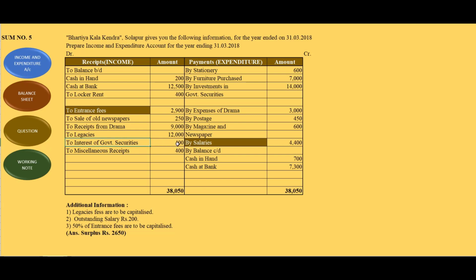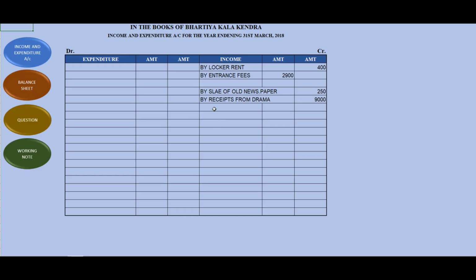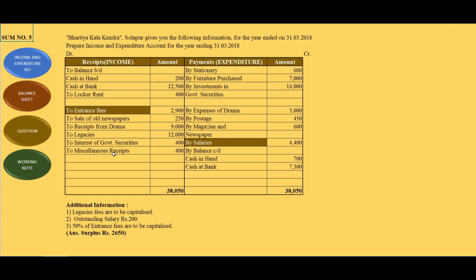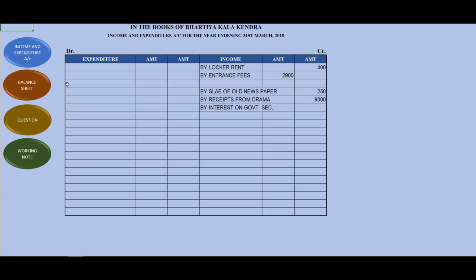Interest on government securities we have to take because this is interest. अगर ये गवर्नमेंट सिक्योरिटीज होता था तो हम लोग नहीं लेते थे, कंसिडर नहीं करते थे, बट दिस इज इंटरेस्ट, ये इनकम है 400. सो बाय इंटरेस्ट ऑन गवर्नमेंट सिक्योरिटीज. Will check again how much is the income from interest of government securities, 400. So I will record here 400.